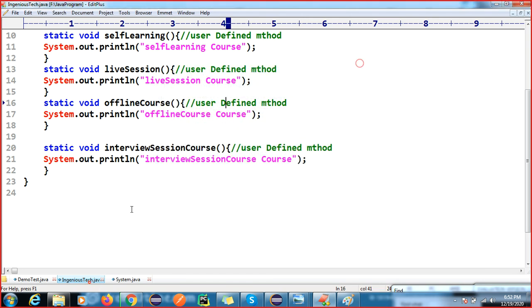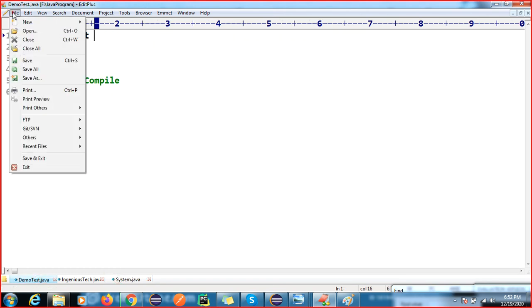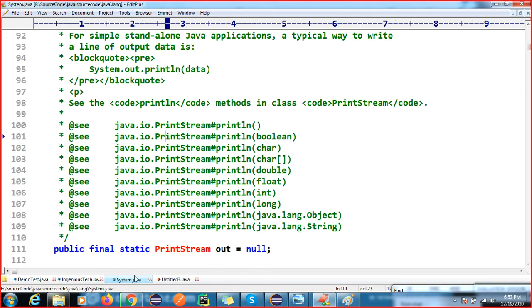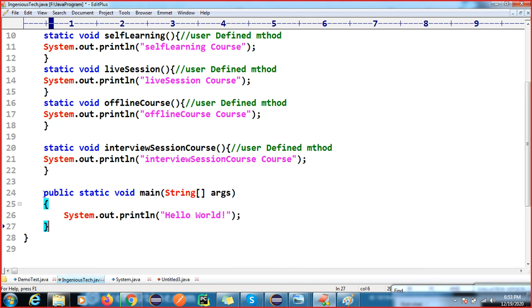Okay, so you have to explain it like that. The main logic is built in by the Java developers, the people who developed this. We have user-defined methods, right? When you execute your code, the JVM only searches for your main method. So here I am writing the main method.